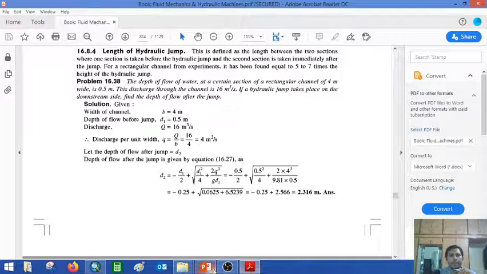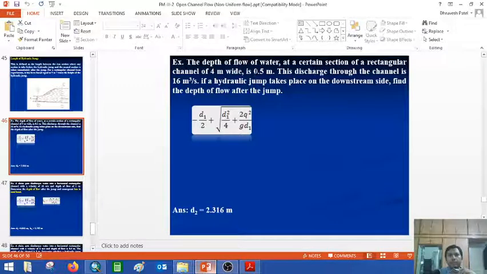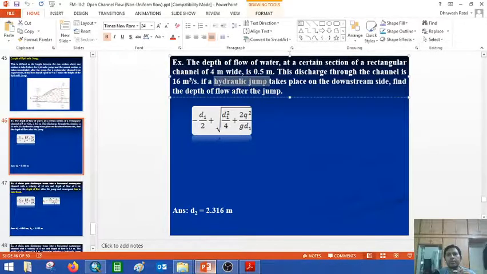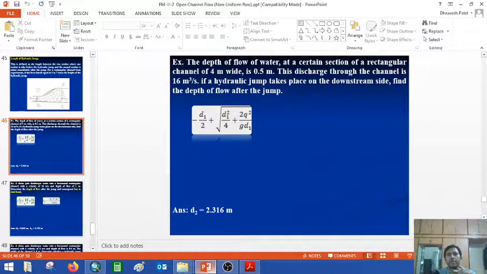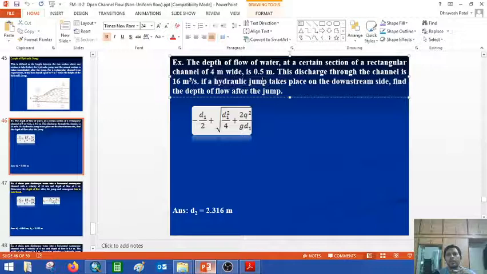So see the first example: the depth of the flow of water at a certain section of a rectangular channel of 4 meter width is 0.5 meter. The discharge through the channel is 16 meter cube per second, and a hydraulic jump takes place. Now these are the key parts for you to identify that this example is from non-uniform flow, and again it is from the hydraulic jumps.